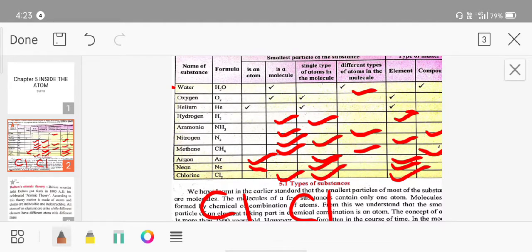Okay, so understood the table. So try to complete this table which is present in your textbook on page number 28.